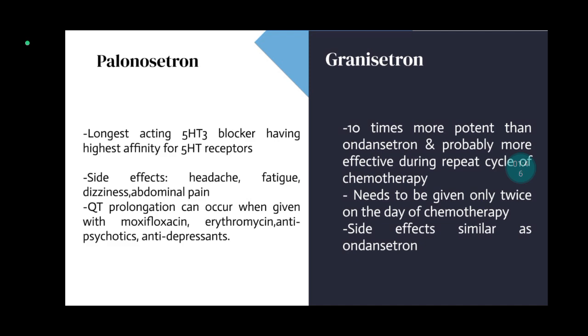Palonosetron, longest acting 5-HT3 blocker having highest affinity for 5-HT3 receptors. Side effects: headache, fatigue, dizziness, abdominal pain. QT prolongation can occur when given with moxifloxacin, erythromycin, antipsychotics and antidepressant. Third, granisetron, 10 times more potent than ondansetron and probably more effective during repeat cycle of chemotherapy. Needs to be given only twice on the day of chemotherapy. Side effects similar as ondansetron.